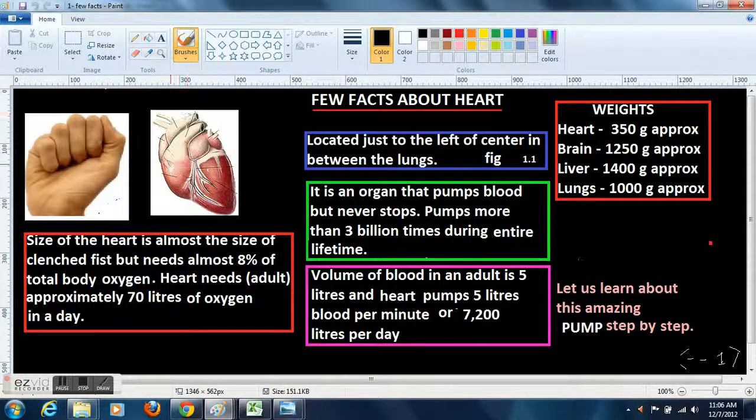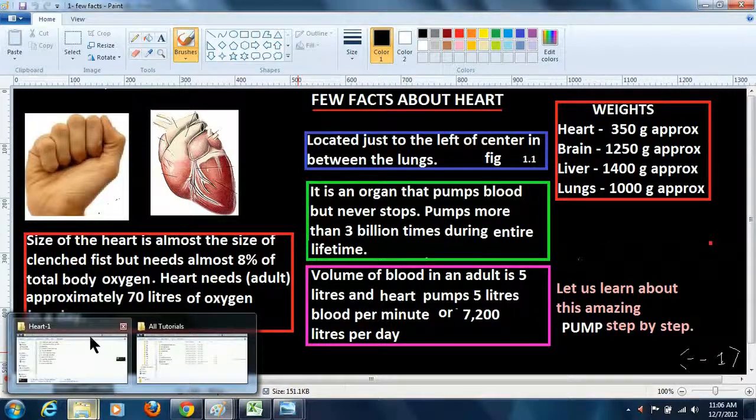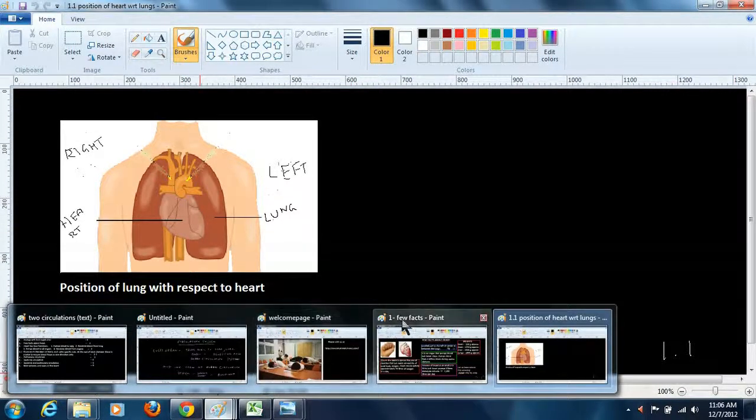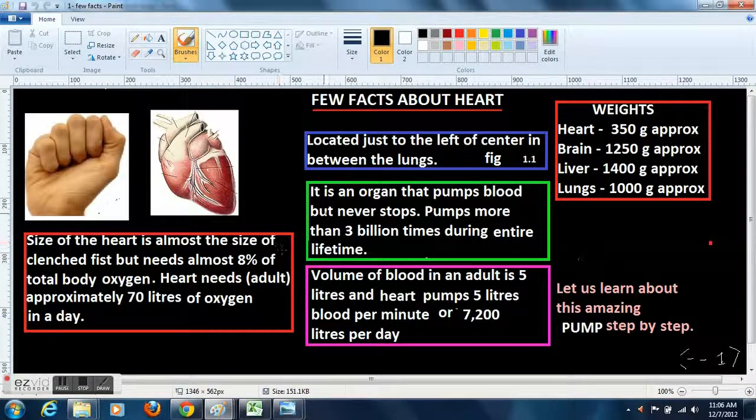A few more facts about the heart. It is located just to the left of center, in between the lungs. So it is located just in between the lungs, but slightly tilted towards the left. You see the blue rectangle, that is the point I am reading now. Let us go to another figure where I want to show you where it is located. Look at this bigger one, this brown color. That bigger thing is the lung, and the smaller one inside is the heart, slightly towards the left.